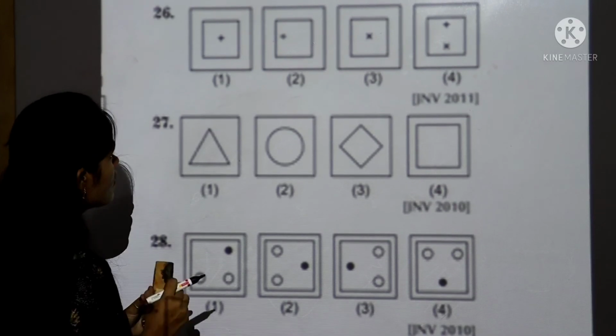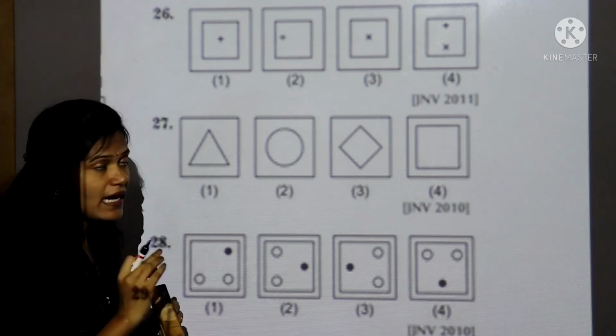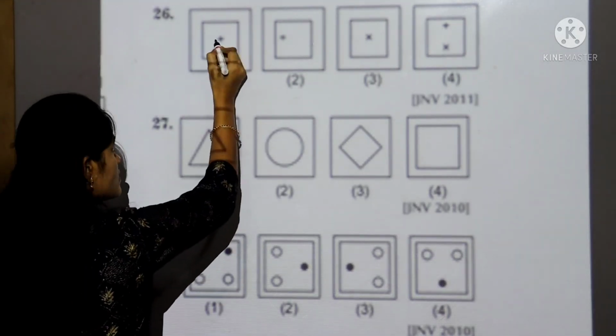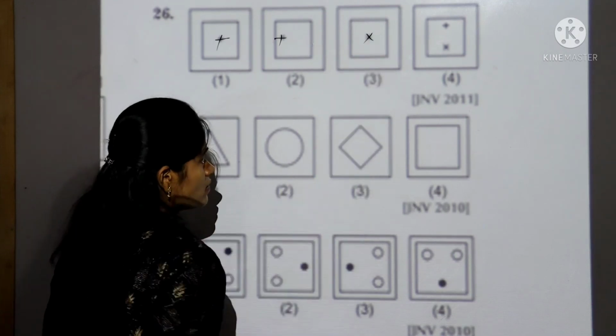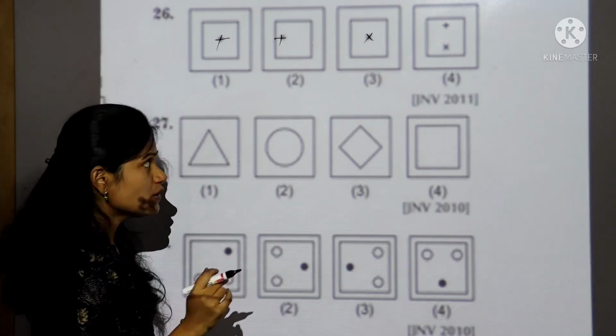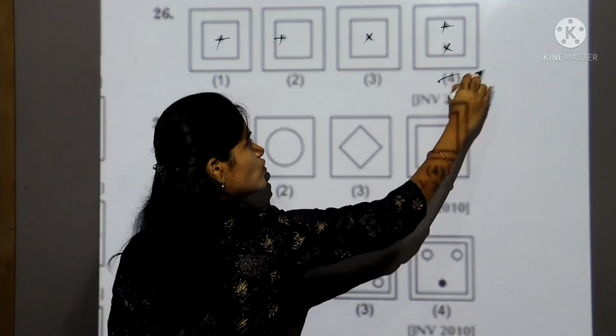26th question. First you observe all the figures carefully. By observing we are identifying that the first box is having 1 sign, the second box is having 1 sign, the third box is having 1 sign, but in the fourth they have given 2 signs here. So which is different from the others? So the answer is the fourth one.